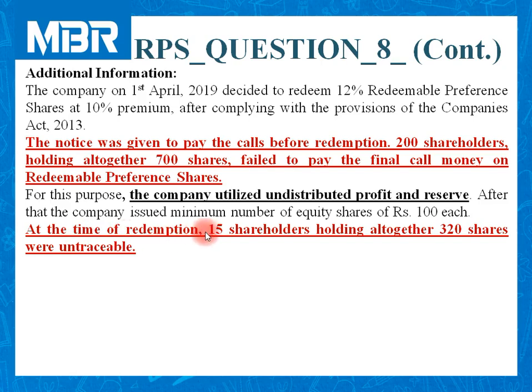At the time of redemption, 15 shareholders holding altogether 320 shares were untraceable. It means at the time of redemption, company would like to pay amount to all the shareholders. But 15 shareholders were not traced.